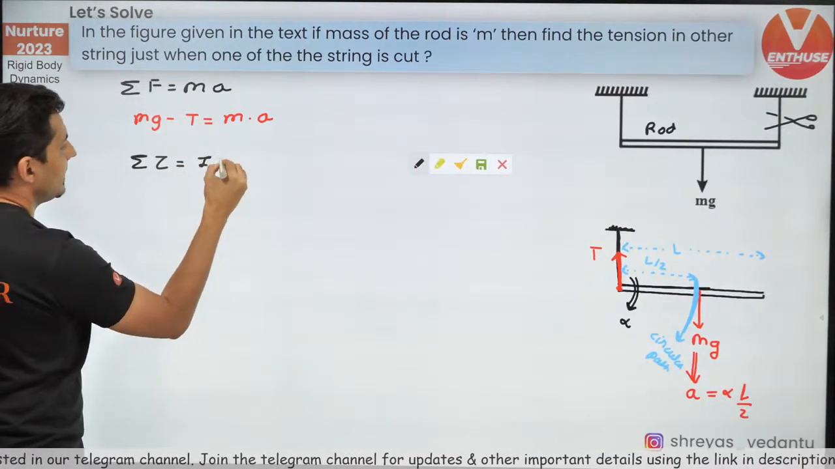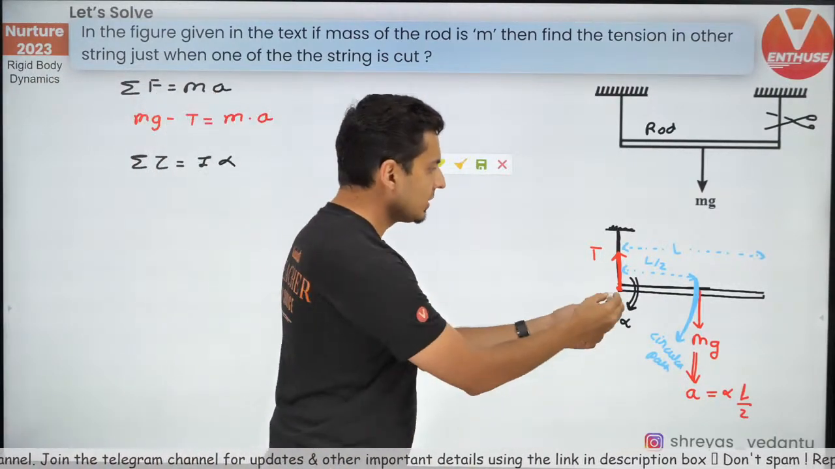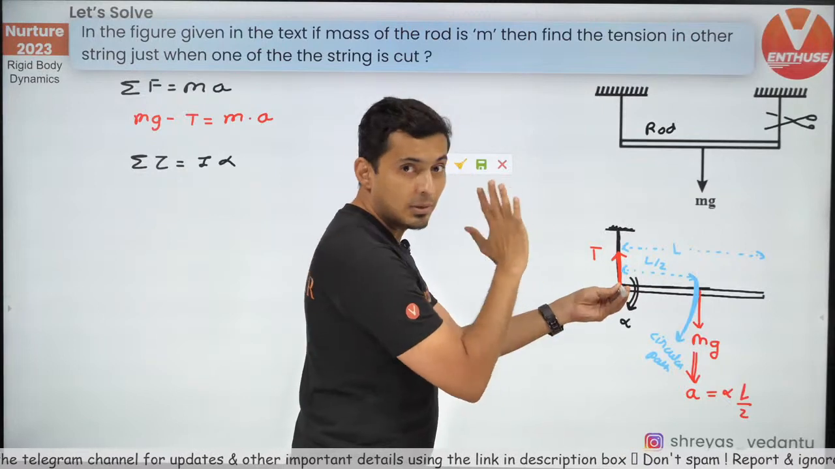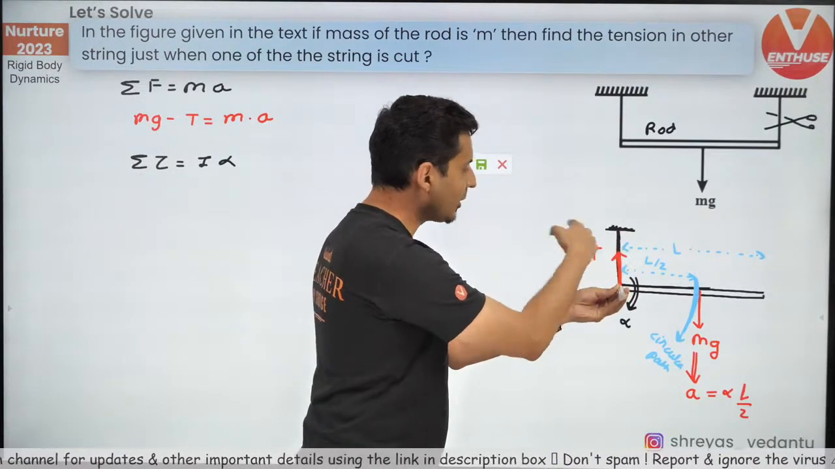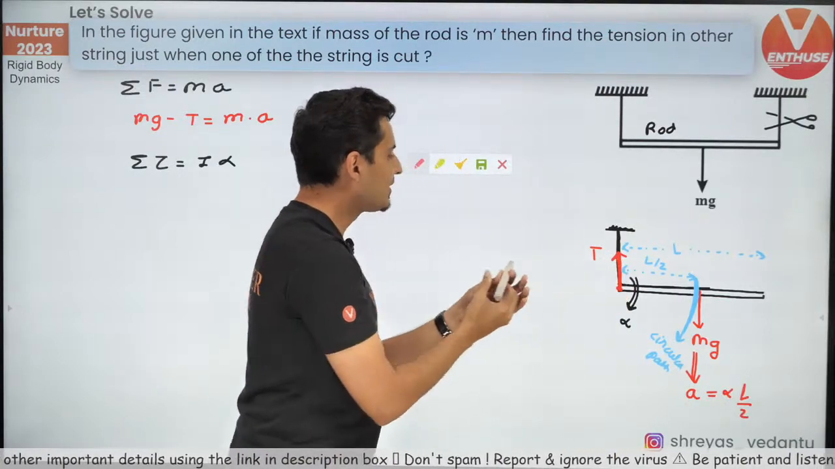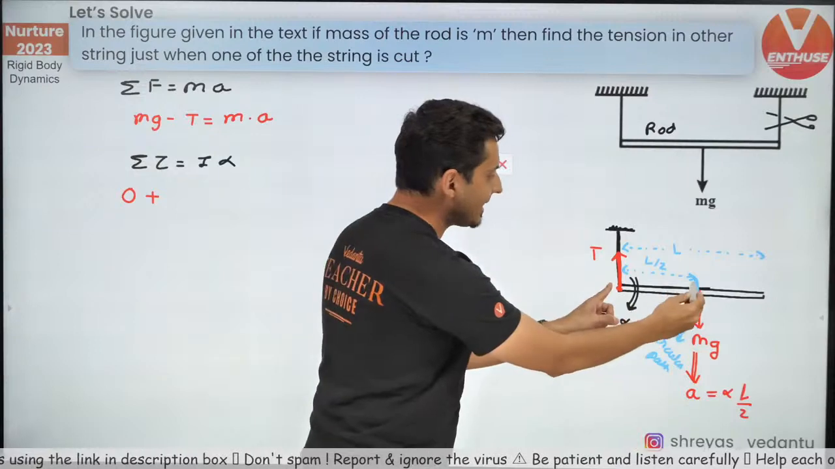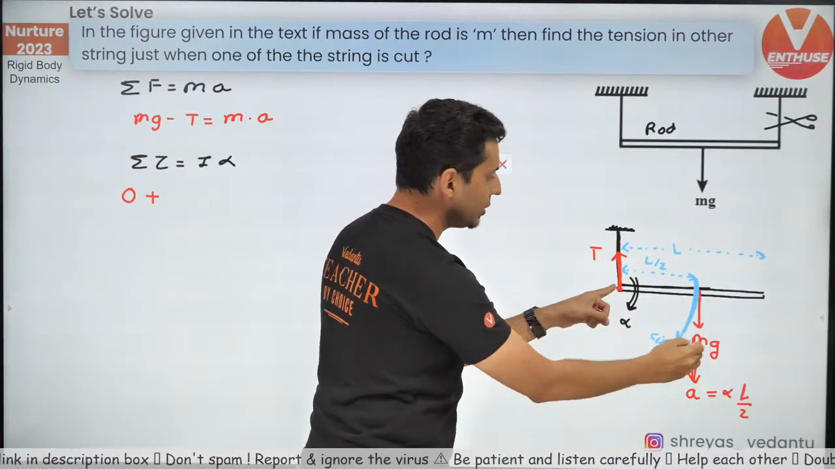Net torque is I alpha. So the rotational equation, if I use it about this point, I think that will be better, because then the torque of the tension will just vanish. There is no torque of the tension, so I will just put 0 over here.